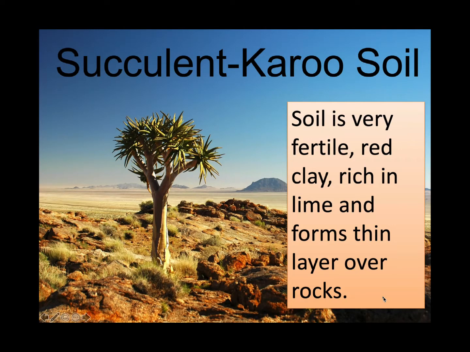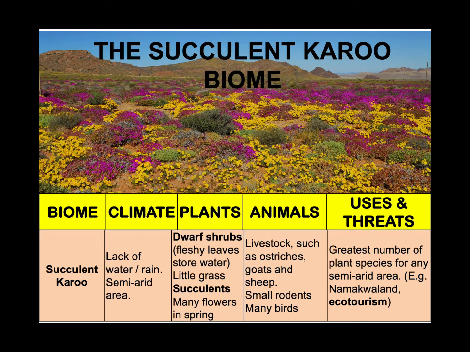If we visit the Succulent Karoo, we will notice that the soil is a very fertile red clay with rocks in between. If I visit the Succulent Karoo, I will expect to find livestock such as ostriches, goats, and sheep. The soil is rich in lime, and this biome has the greatest number of plant species for any semi-arid area. Semi-arid means that this area receives very little precipitation. In other words, very little rainfall throughout the year.